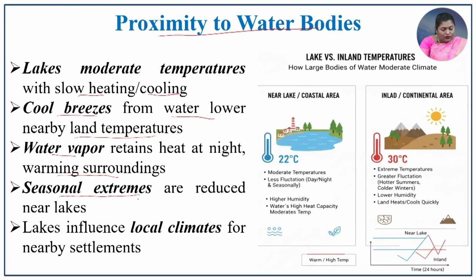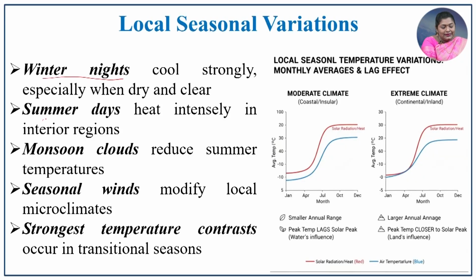So, because of retaining heat, which adversely affects the local climate. The seasonal extremes also reduce near the lake area, and the lake also influences the local climate and nearby settlements. The local seasonal variation, that is the winter nights and then summer days.